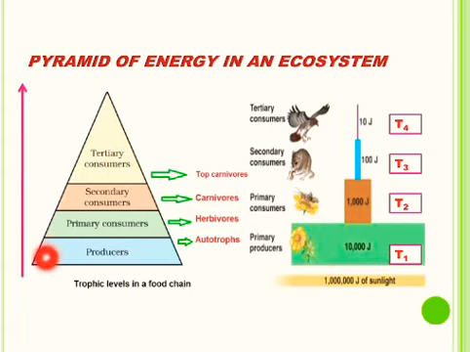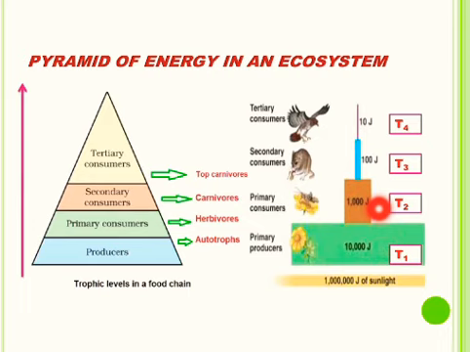So you can see that as we move higher up in a food chain from producer to the top carnivores, the amount of energy available at the last trophic level goes on decreasing. So longer is the food chain, lesser will be the energy available at the last trophic level. You can see from here 10,000 joules of energy is available at the producer level, and according to 10% law